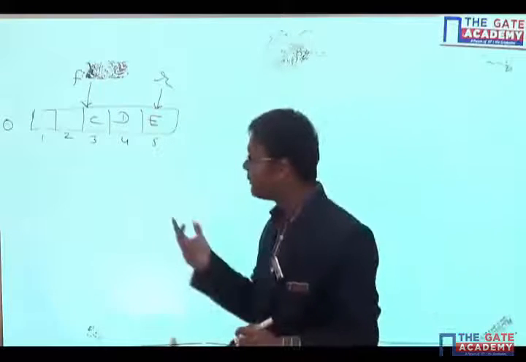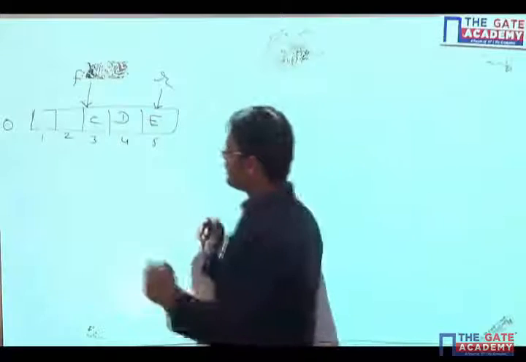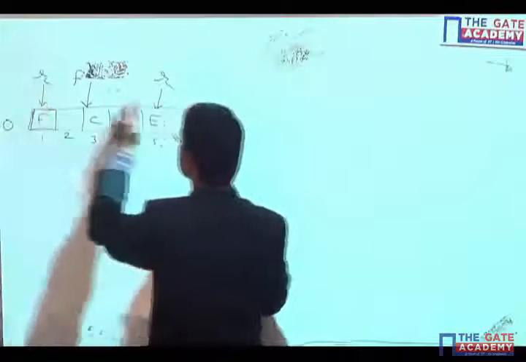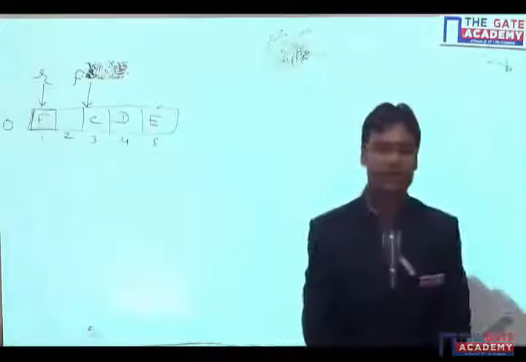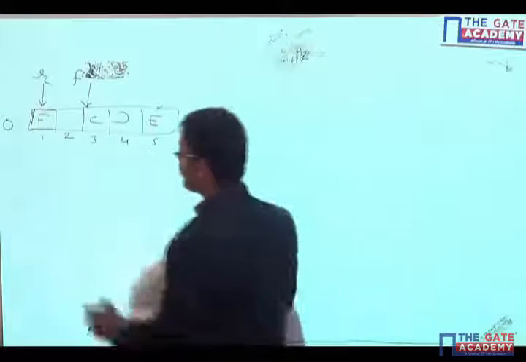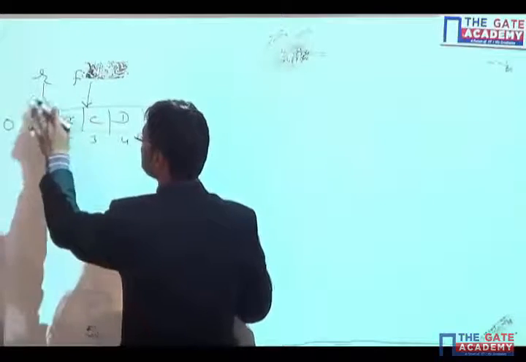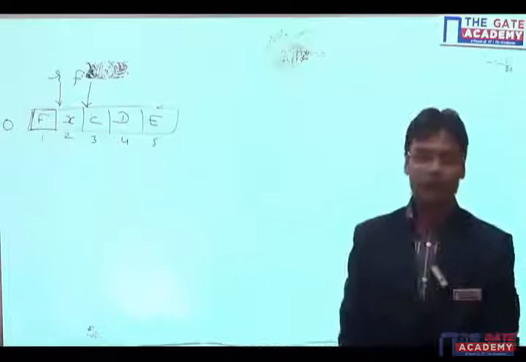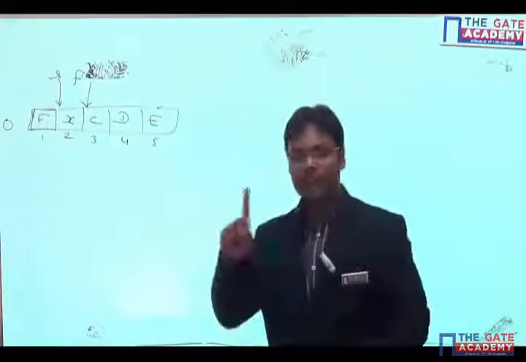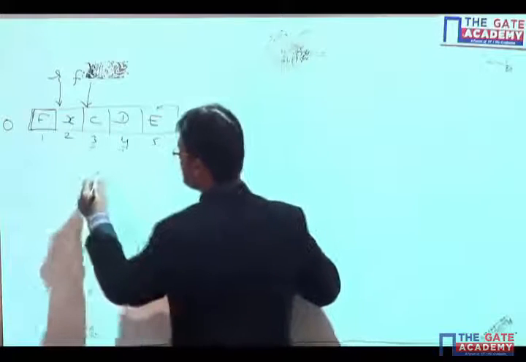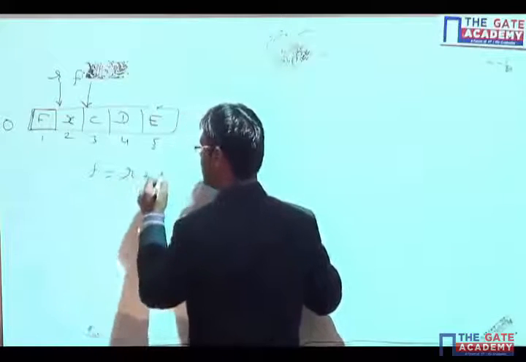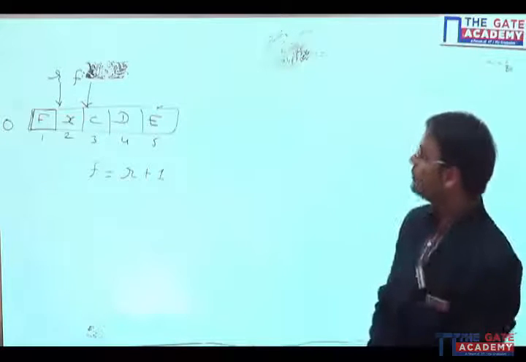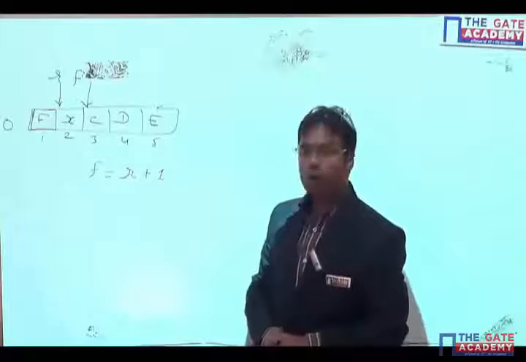That means if I am trying to insert an element, I can insert an element that can be F here. Rear will become somewhere here. If I insert one more element, let's say X, then rear will become this. Now you can understand that there is one more condition for overflow, and that condition is front is equal to rear plus 1. If front is equal to rear plus 1, then also I can have overflow.